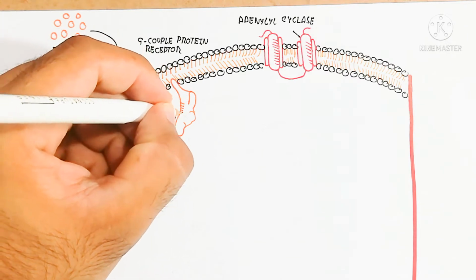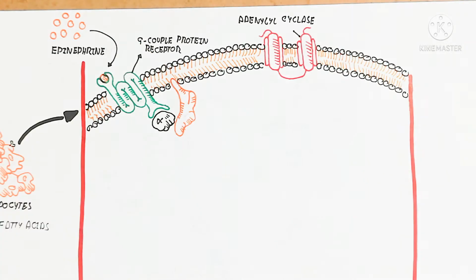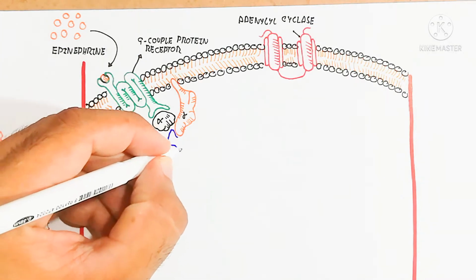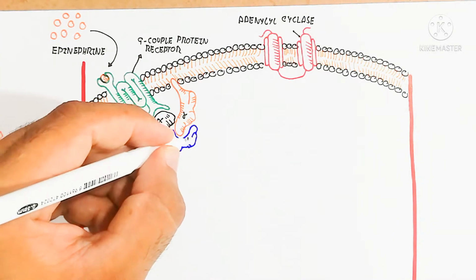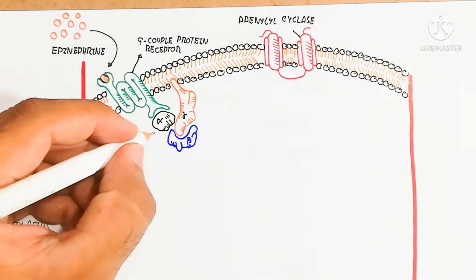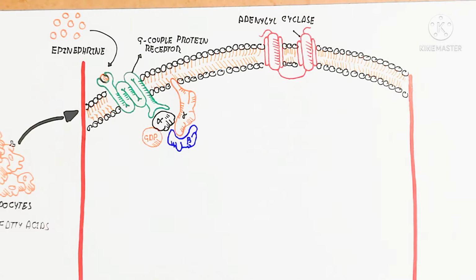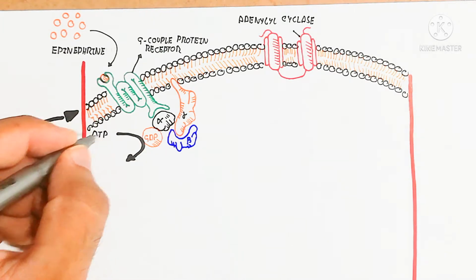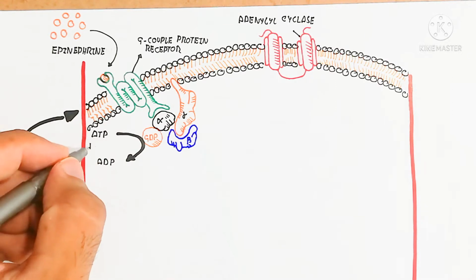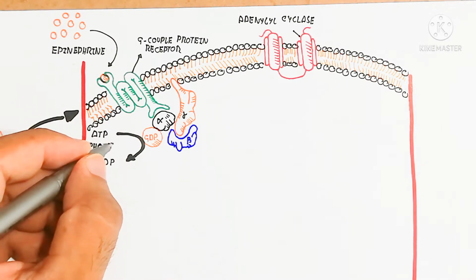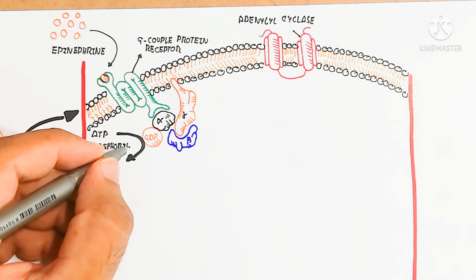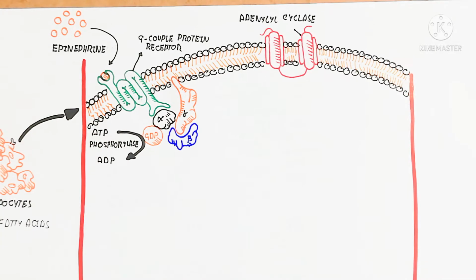So here is the G protein, a trimeric protein containing alpha, beta and gamma subunits. The alpha subunit contains GDP in the inactive state, while during activation due to the binding of epinephrine, ATP is converted into ADP and phosphorylation occurs, and this is due to the kinase enzyme.